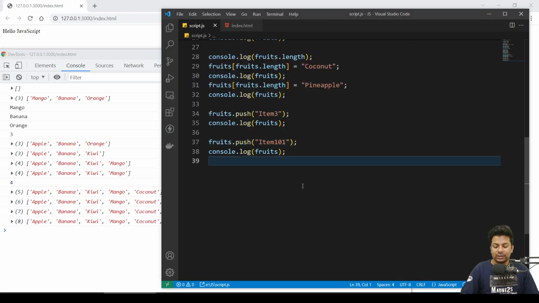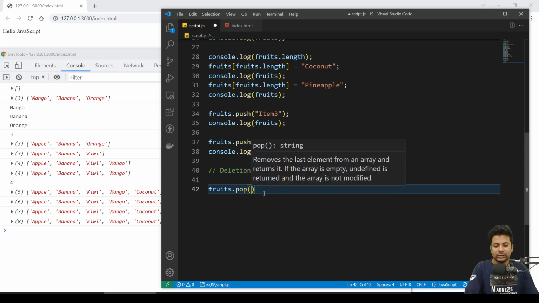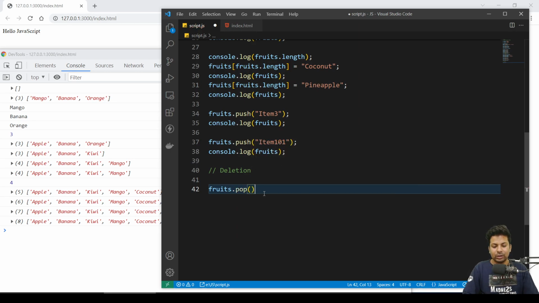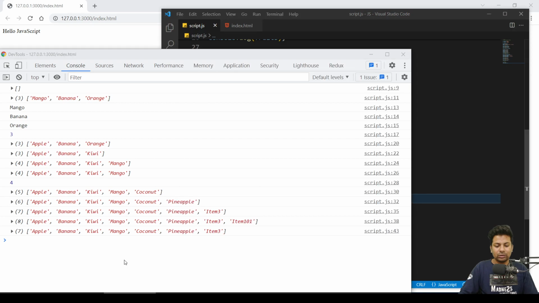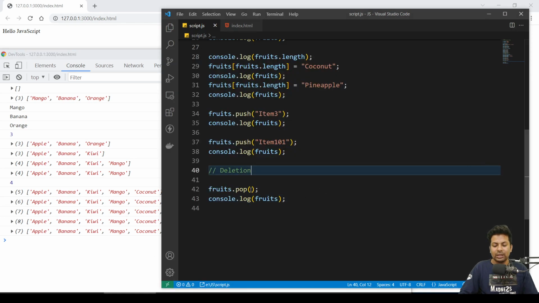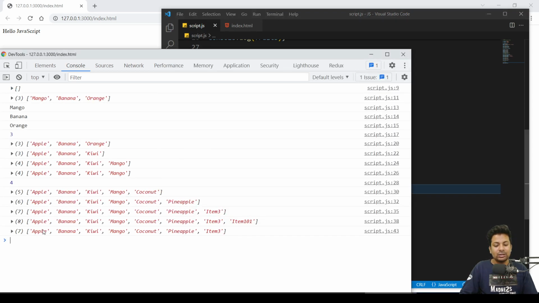Now comes the deletion part. This was all insertion. Now deletion, I want to remove any. You got insert, like just give the index number, push. Now I want to delete any. So what we can do, we can just say fruits dot pop. That's it, it will remove the last one. So if I say console dot log fruits, see, the last one, item 101, got removed. But if I give here like 2, any index number, save. See, even giving an index number doesn't matter, it will still remove the last one.